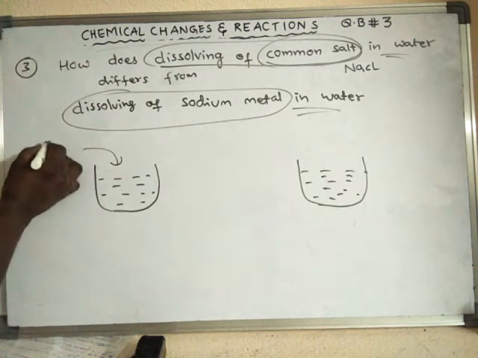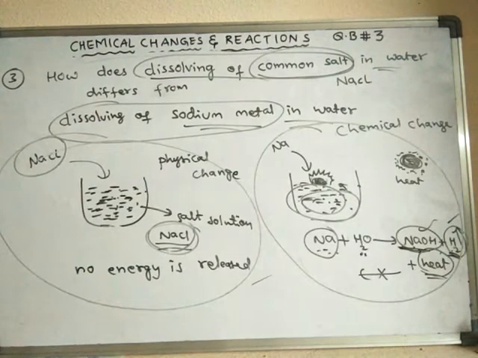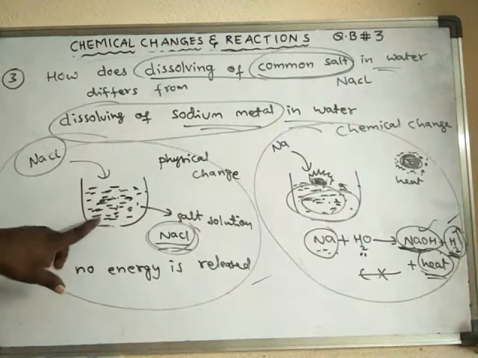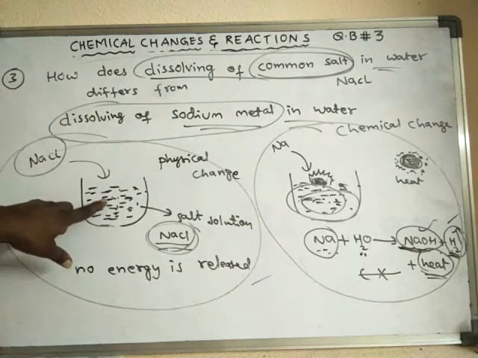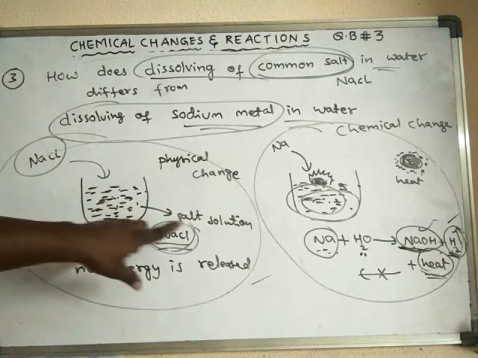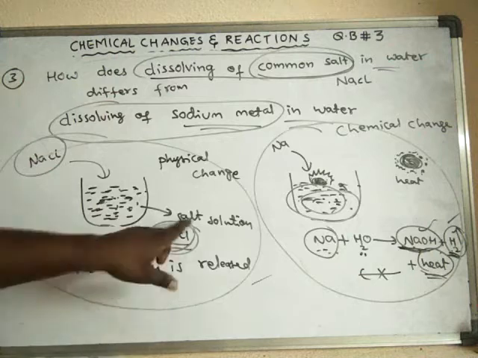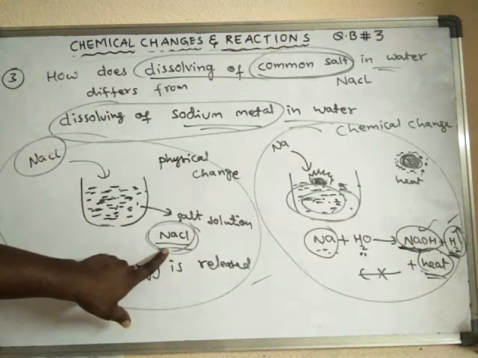So whenever common salt is dissolved, what happens? If you add sodium chloride to water, it will dissolve to form salt solution. In this salt solution, the sodium chloride is still present as NaCl only.